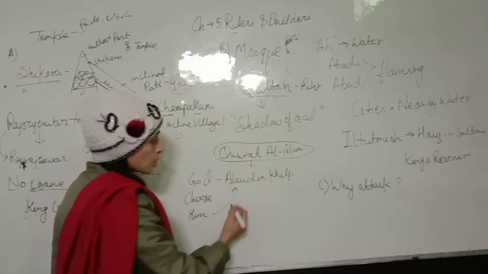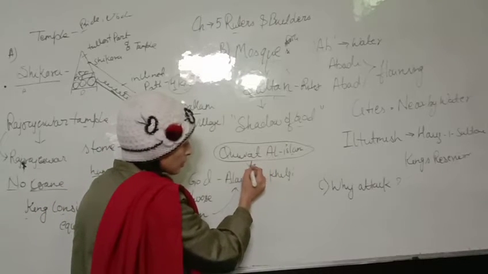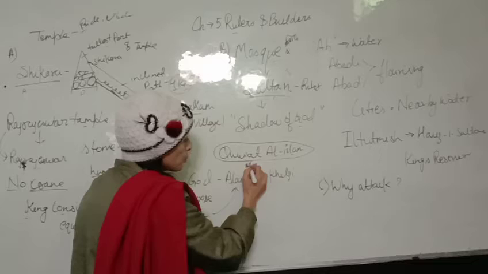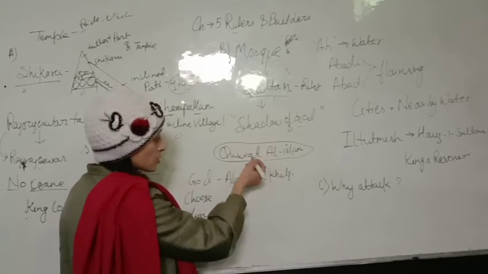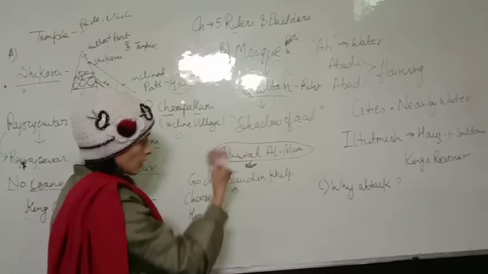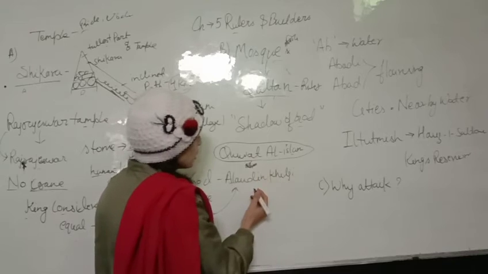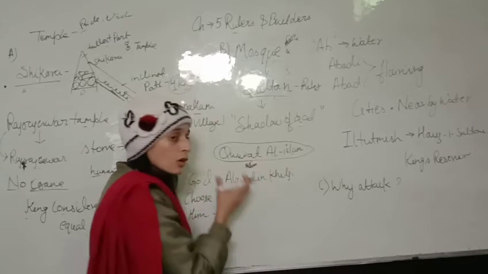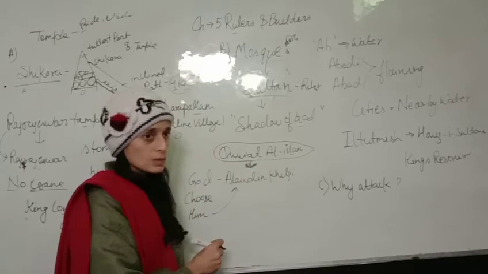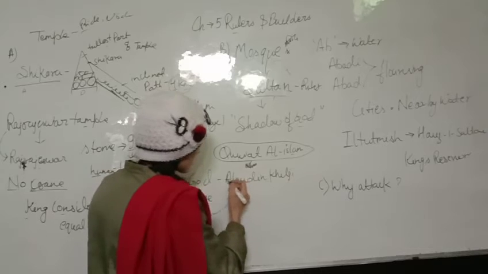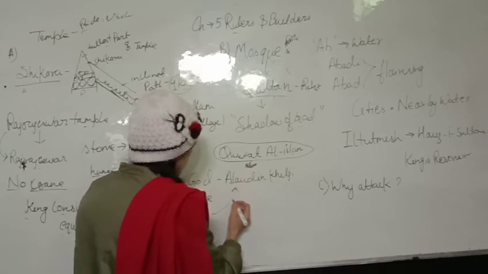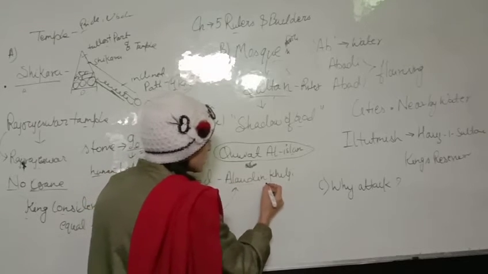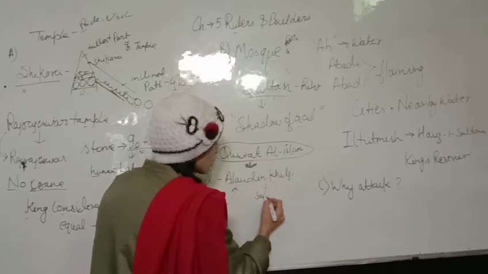So the rulers, or the person who constructed this masjid or mosque, wrote something good for the sultan as well. What did he write in his inscription? We will find that Alauddin Khilji is represented as a Solomon.